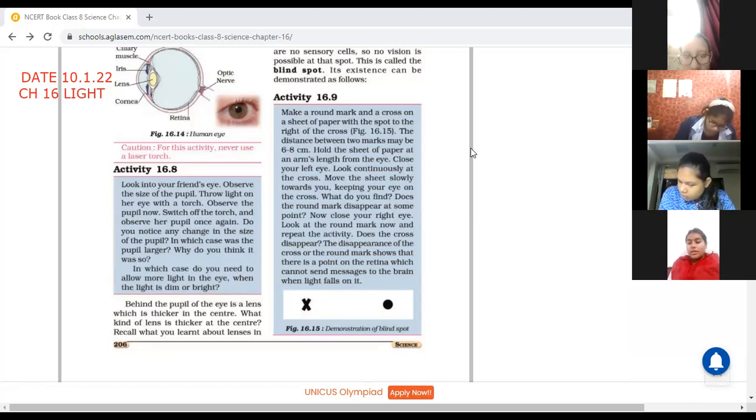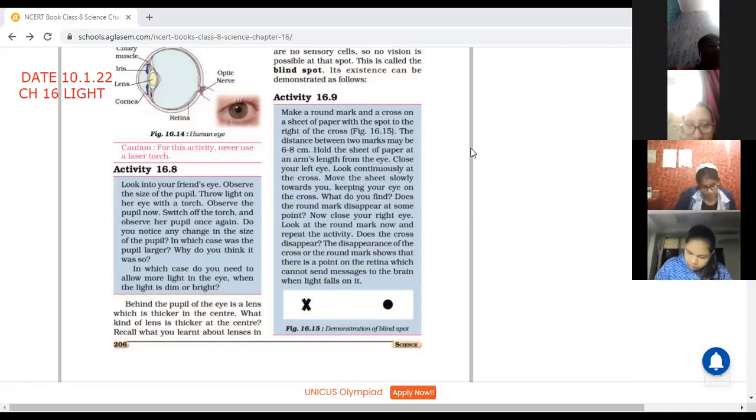Okay, ma'am. Make a round mark and a cross on a sheet of paper with the spot to the right of the cross. Figure 16.15. The distance between two marks may be 6-8 centimeter. Hold the sheet of paper at an arm's length from the eye. Close your left eye. Look continuously at the cross. Move the sheet slowly towards you.